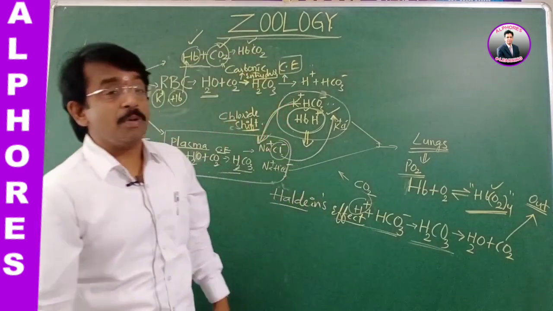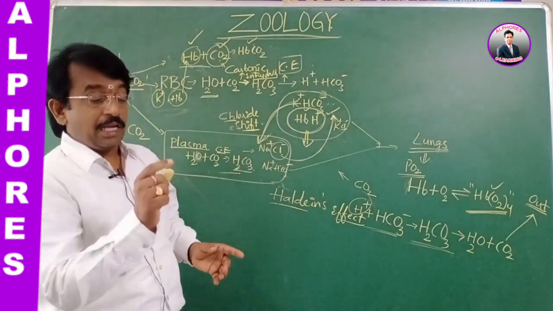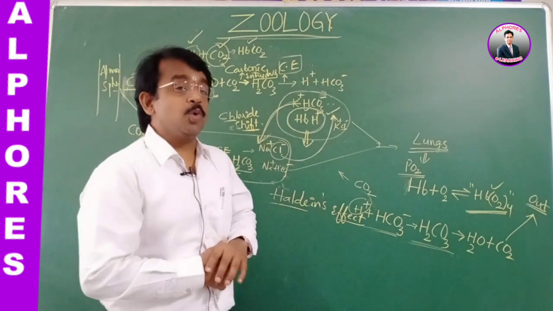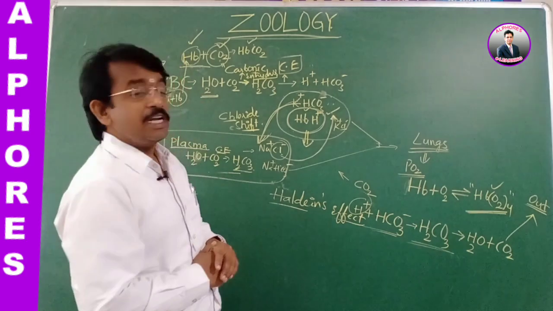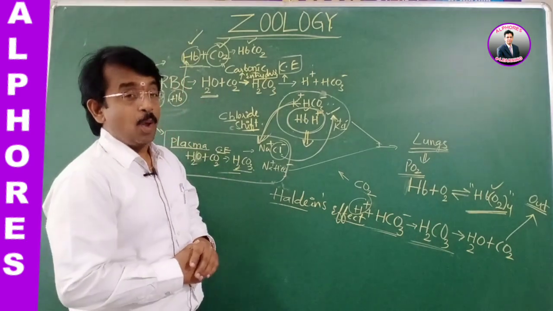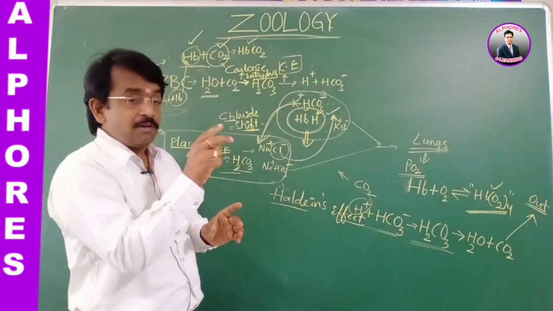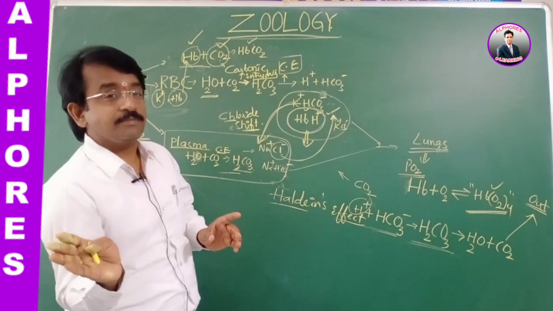The point to remember: in the Bohr effect, the effect of CO2 and H+ on oxygen binding with the hemoglobin, the sigmoid curve is shifted towards the right side.